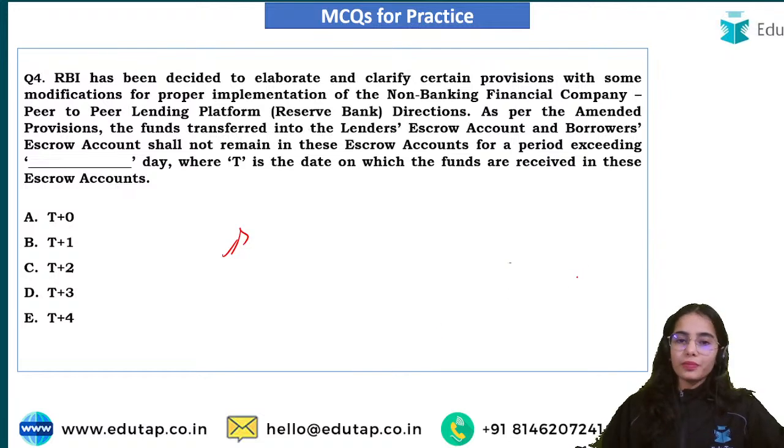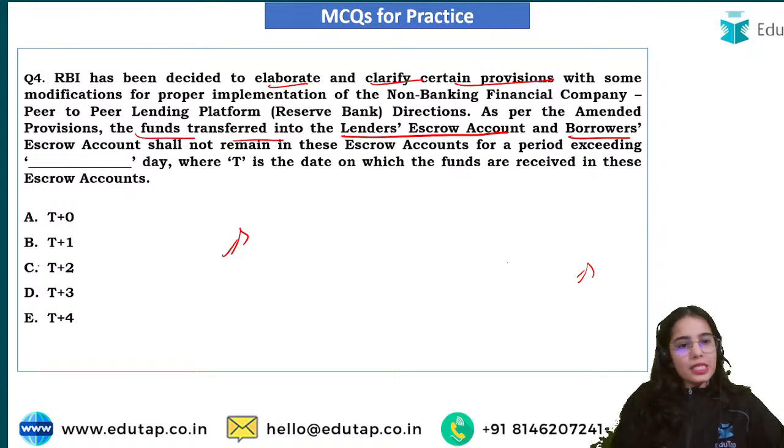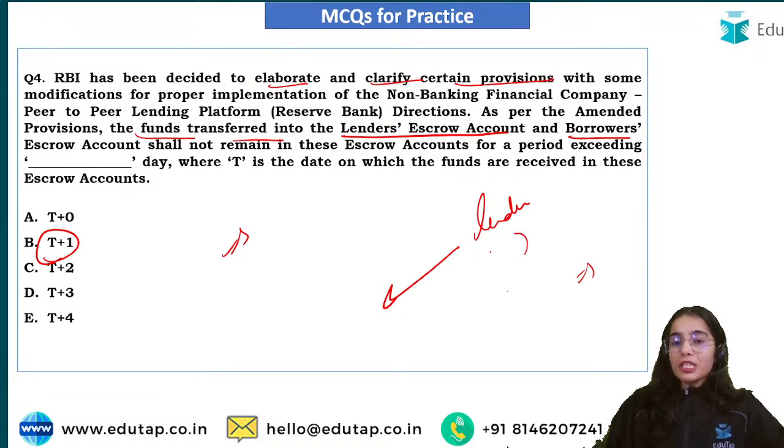Try to answer this question. RBI has decided to elaborate and clarify certain provisions with some modifications for proper implementation of the NBFC peer-to-peer lending platform directions. As per the amended provisions, the funds transferred into lender's escrow account and borrower's escrow account shall not remain in these escrow accounts for a period exceeding what? Yes, it is T+1. So first of all, can the lender directly lend from his original account?